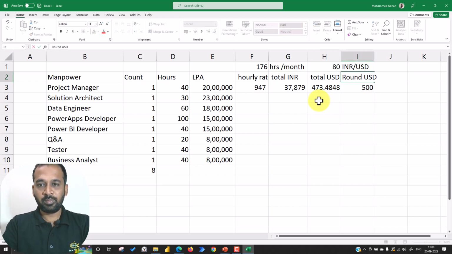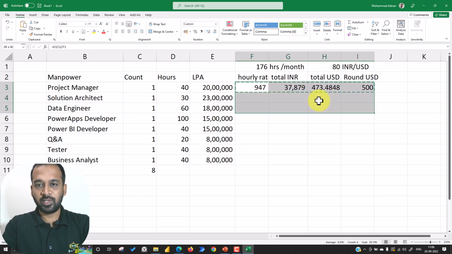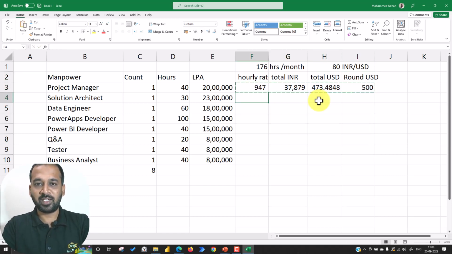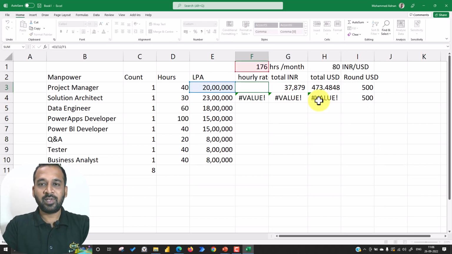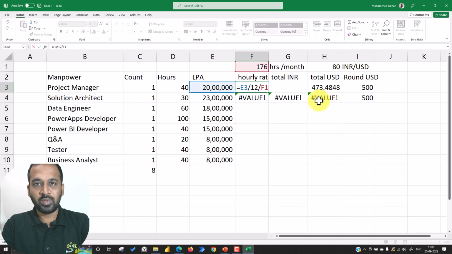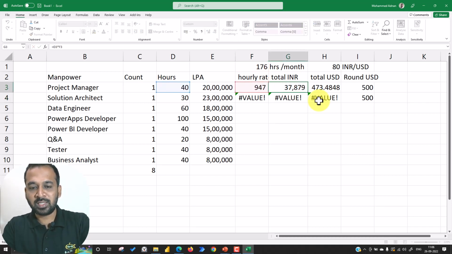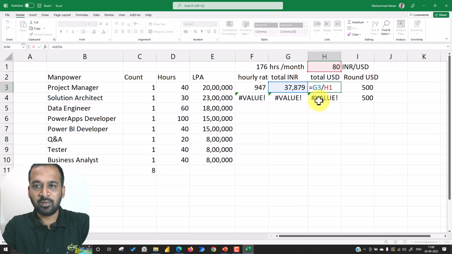So if we copy and paste this logic here, it's not going to work, because we need a static value. To make a static value, you need to press F2 to edit the cell, click on here and press F4. If you do so, it will add a $ symbol before F and before the 1, so this value will be constant. Here the E3 I don't want to be constant, it has to take the value, but only the 176 has to be constant.